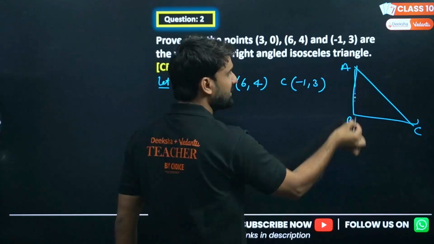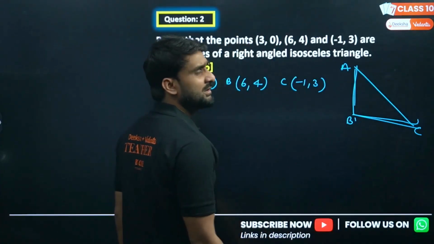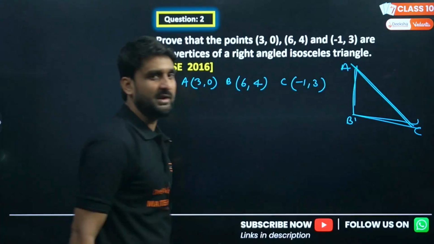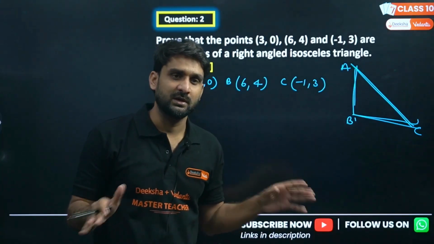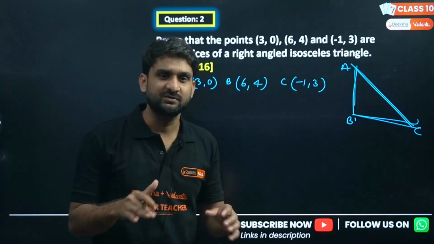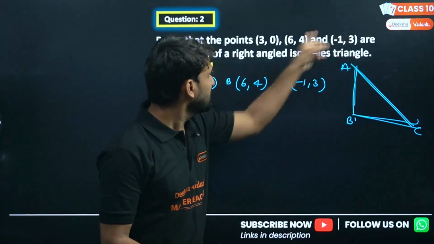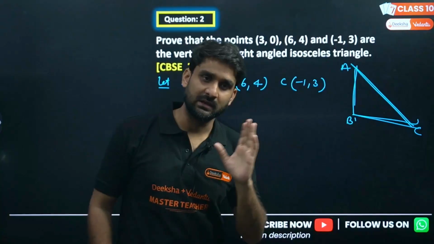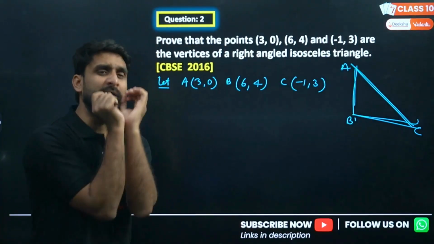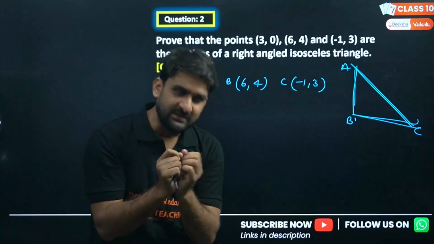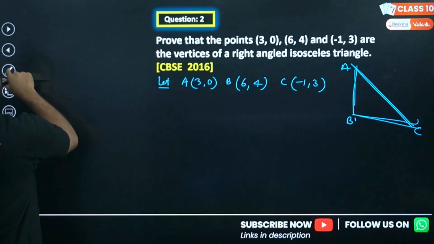So we have to calculate the distance AB, the distance BC, and the distance AC, and then compare. If any two sides are equal to each other and the Pythagoras theorem is valid in this situation, then only can we call these three the vertices of a right angle isosceles triangle. So we first find the distances, and then apply the Pythagoras theorem to clarify the right angle concept.